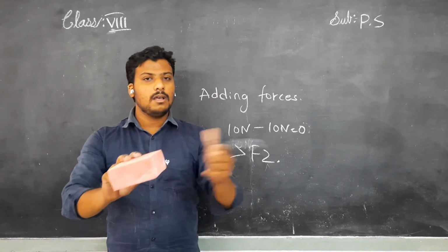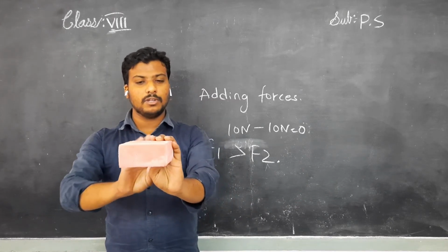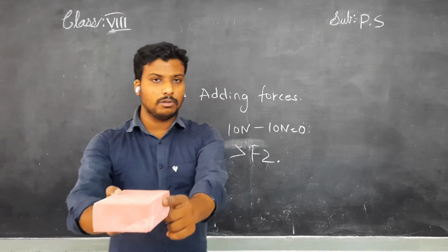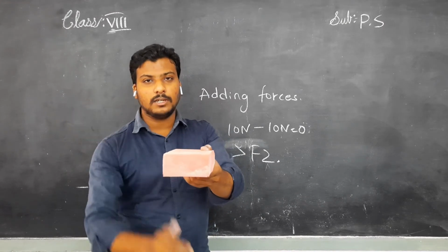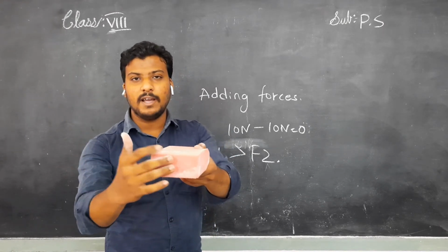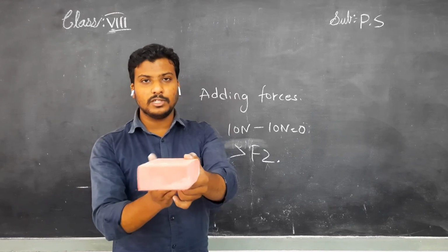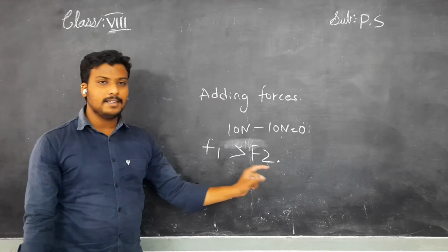I ask someone for help. He also gives a push to the table. Now, by combining forces, it moves forward. Here there is no single force applied by any one person. The two forces combined are greater than this force. Understand, children? So F1 is greater than F2.